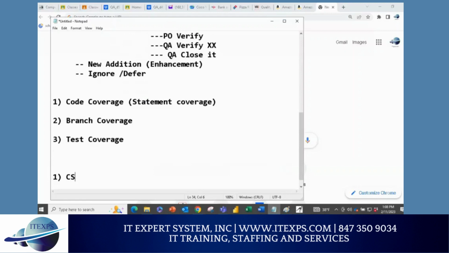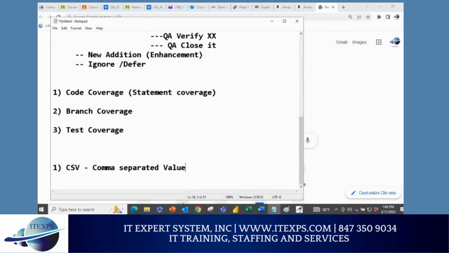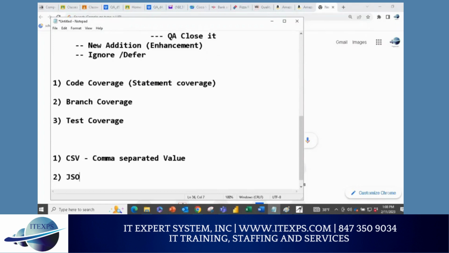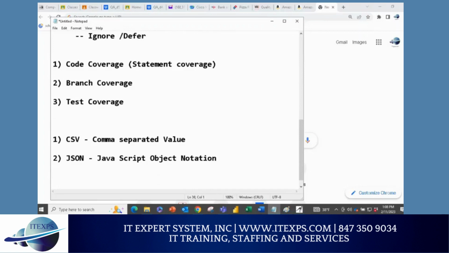CSV stands for comma separated value. JSON stands for JavaScript Object Notation. And third, XML stands for Extensible Markup Language.